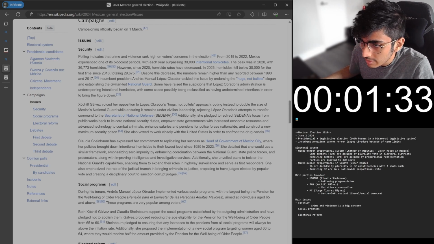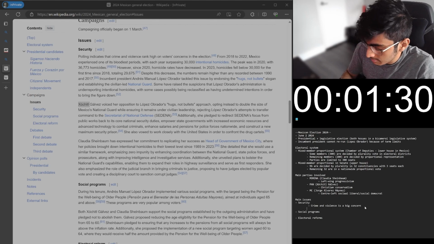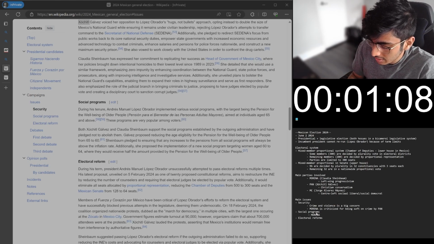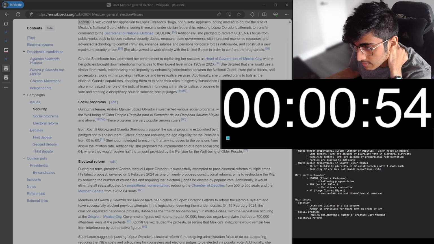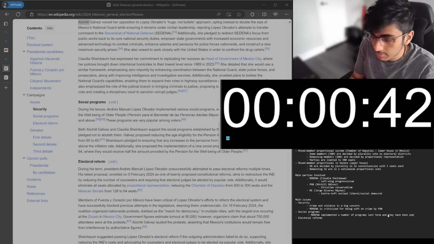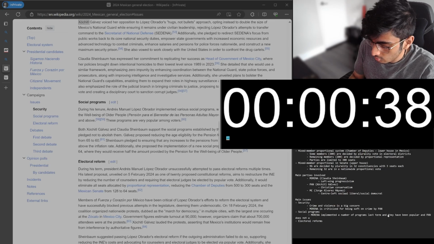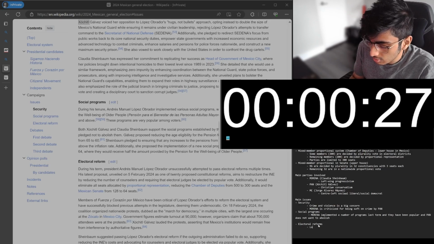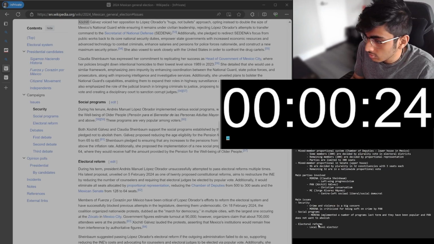Okay, and then I'll just read this topic sentence over here. It looks like Morena is criticized for being soft on crime by PAN. Okay, it says the previous president Morena implemented a number of programs last term, and it says Galvez supports these programs and has pledged not to abolish them. Galvez I believe is PAN, so they have been popular, and PAN does not want to abolish. Okay, and electoral reforms. Basically, I'm just going to summarize this as local level electoral reforms that did not pass last term.